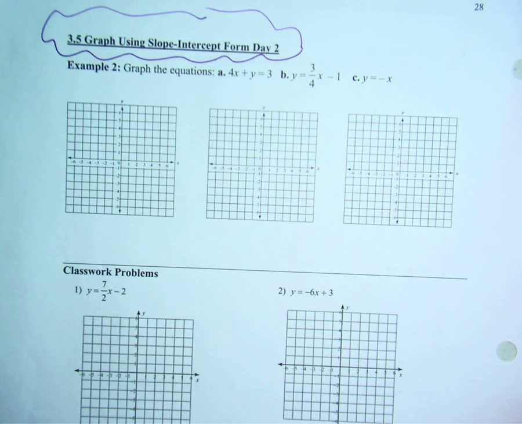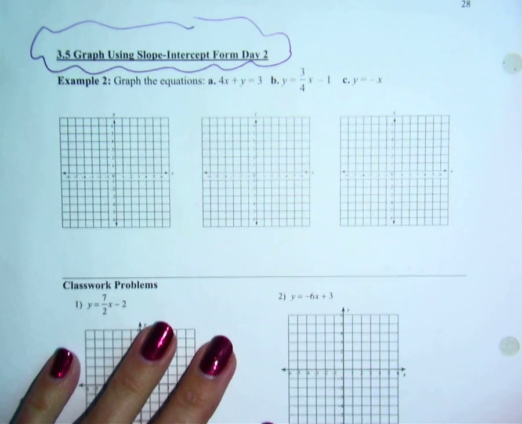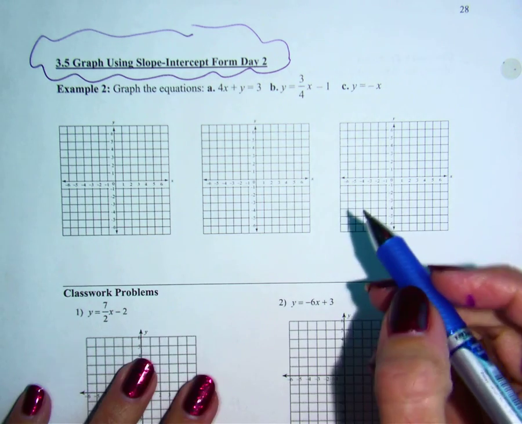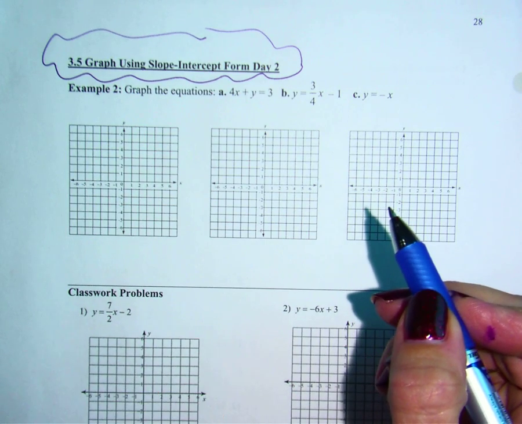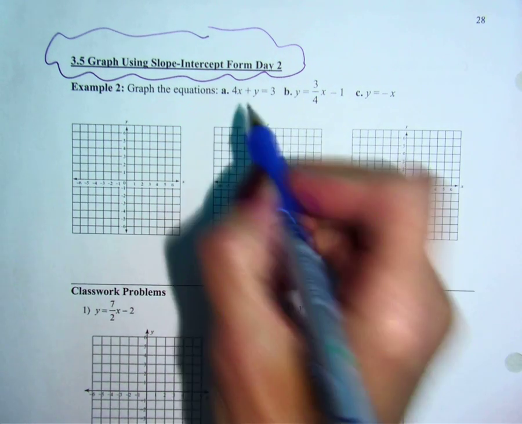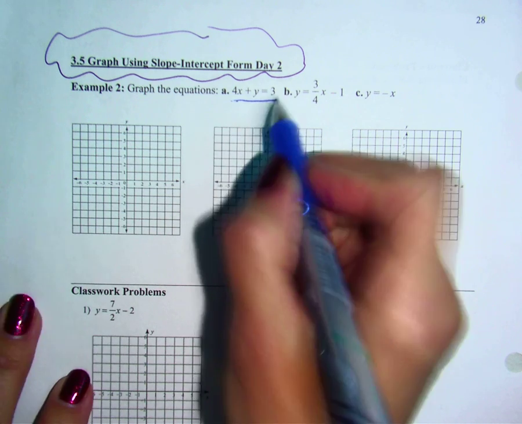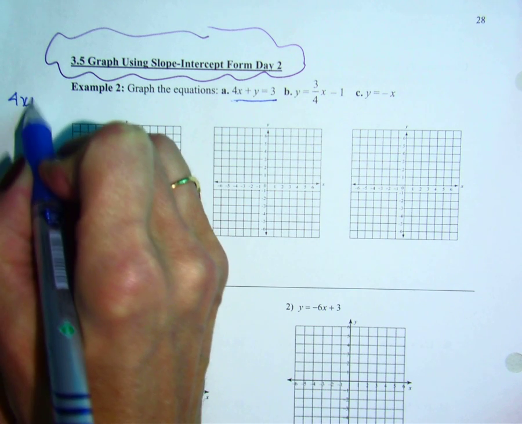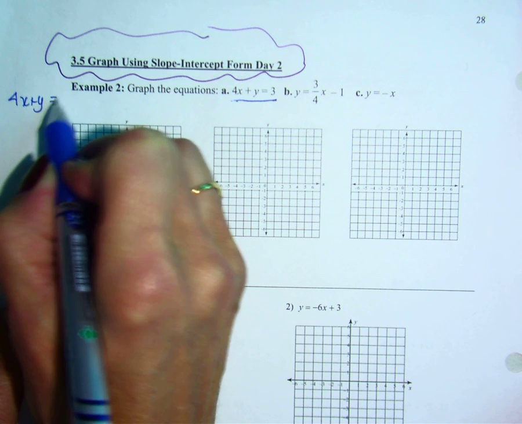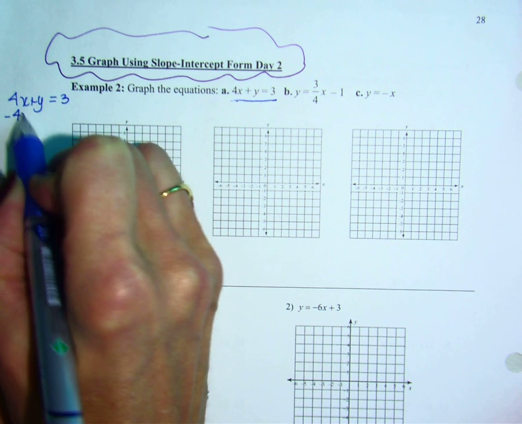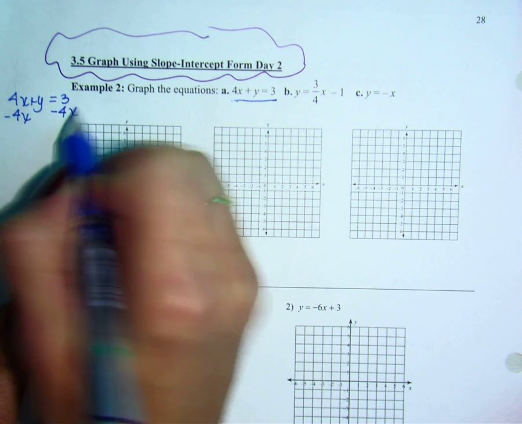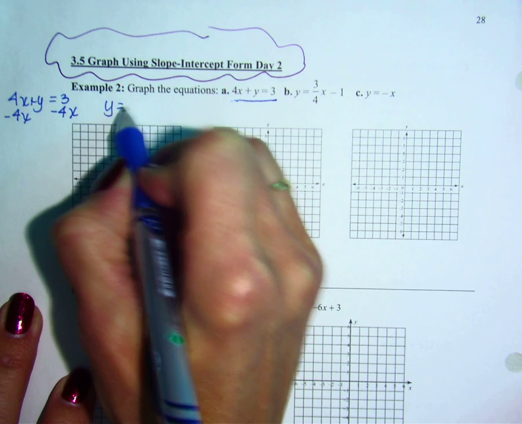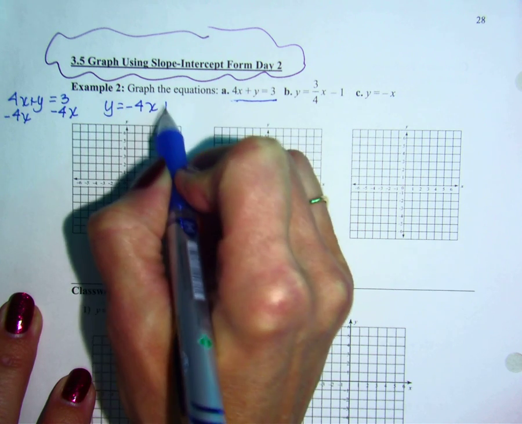So today we are going to do the notes for 3-5 using slope-intercept form, and this is day 2. So they want us to graph these equations using slope-intercept form. The first thing that we have to do is make sure they are solved for y. This first one is not. So we have to take 4x plus y equals 3 and subtract 4x from both sides. Solve it for y. So we get y equals negative 4x plus 3.